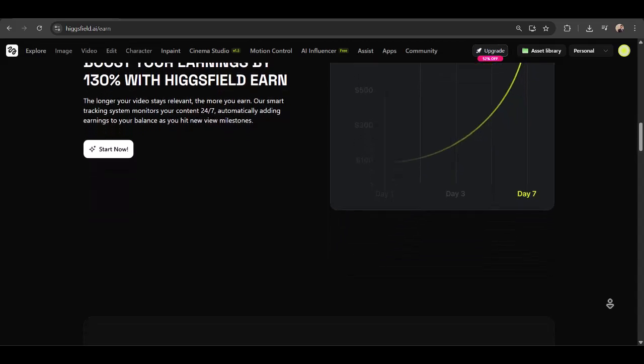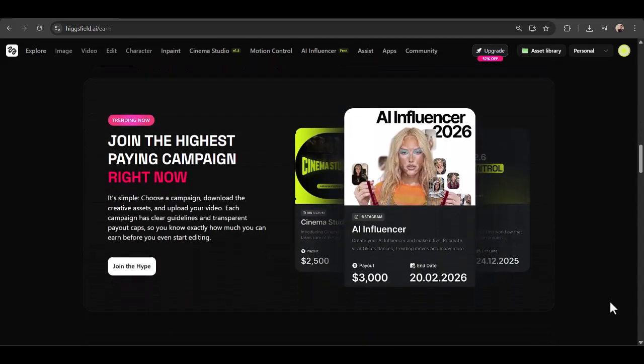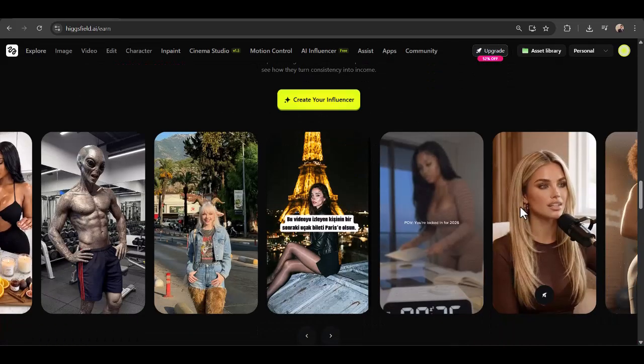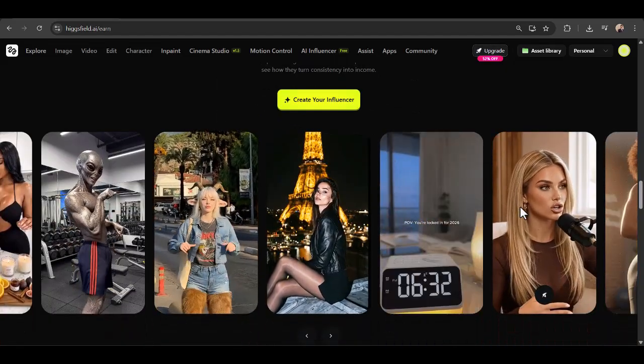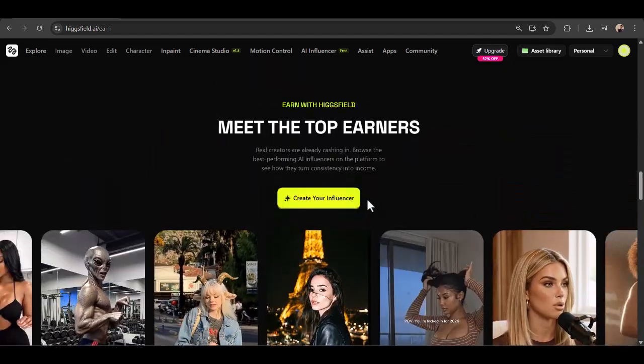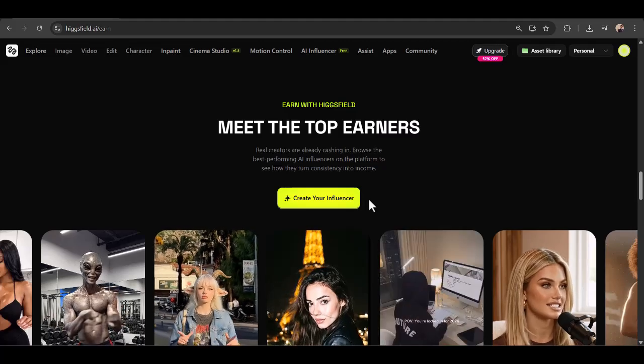Create, post, and earn. I've tried it myself, and honestly, it's impressive. There are so many features to explore, and creating a unique AI character has never felt this easy and fun.